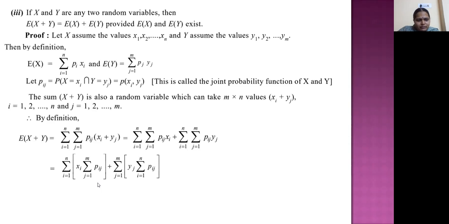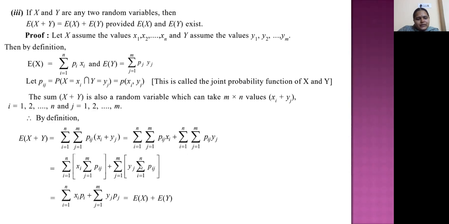Okay. Now summation i equal to 1 to n. See, this summation is running on j. That's why xi you can write outside the summation. Then we will have only summation j equal to 1 to m pij. Here what we are doing, summation j equal to 1 to m we are writing first, and then summation i equal to 1 to n inside we are writing. That's why yj is independent of this summation. So we will write yj outside. Then the remaining is summation i equal to 1 to n pij.